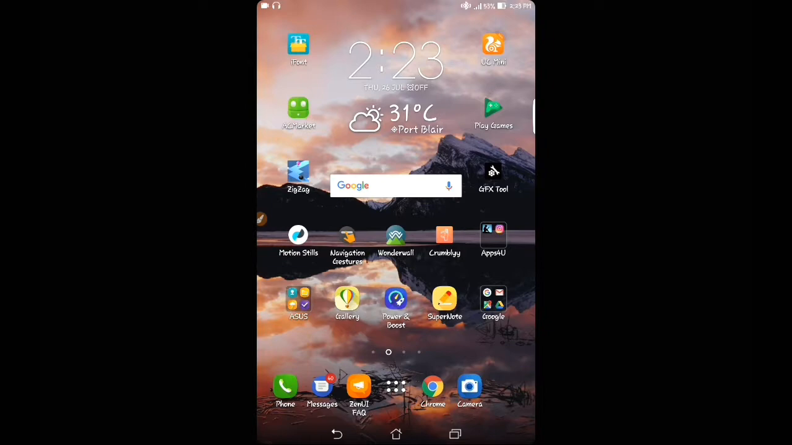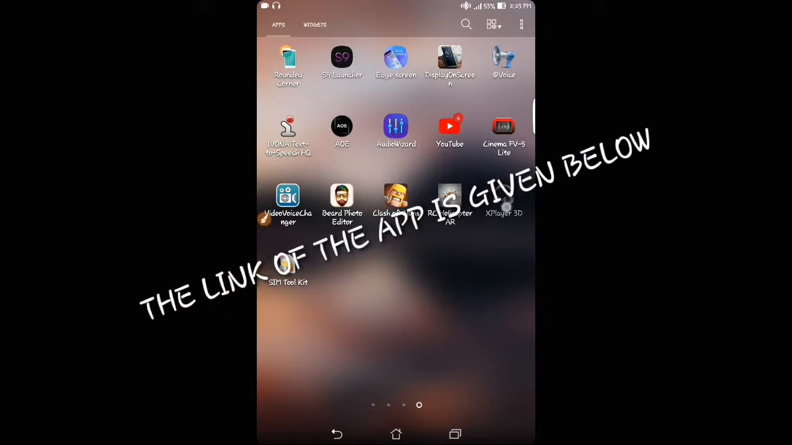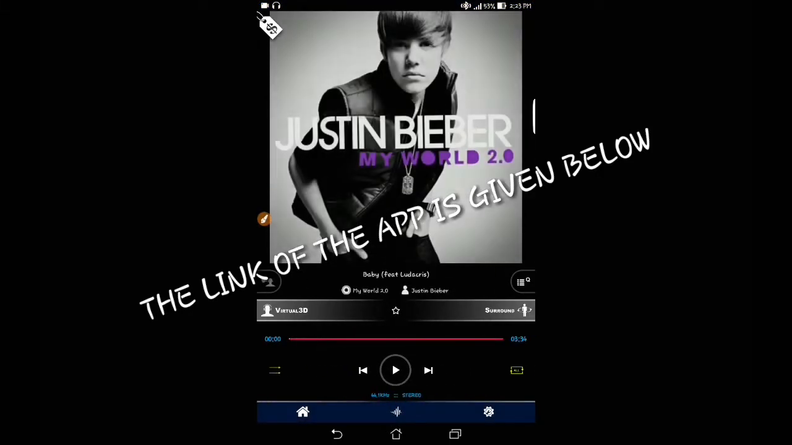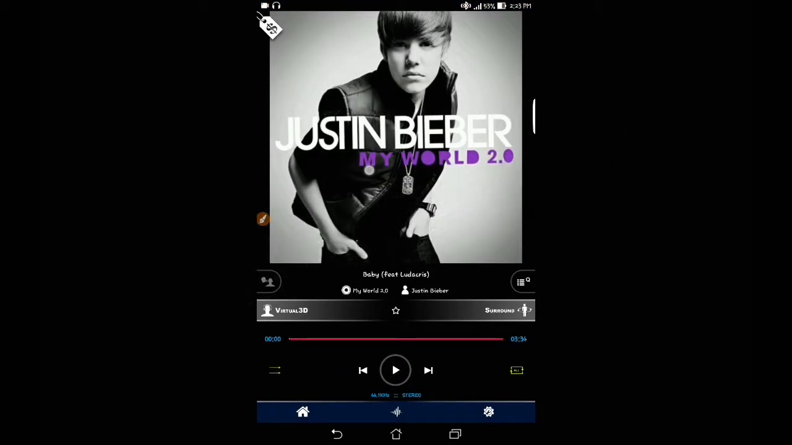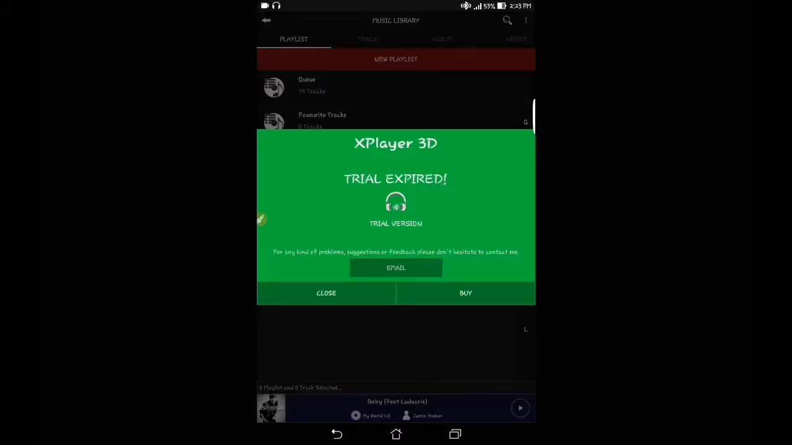So let's get started. So first, you should install the app Xplayer 3D. After opening the app, you will see Xplayer 3D, something like this. When you click on play, it shows trial expired.